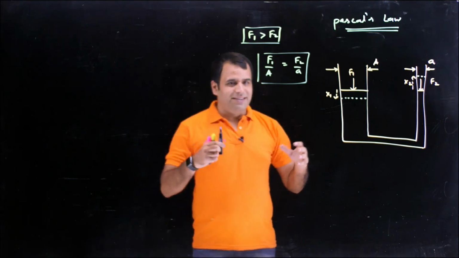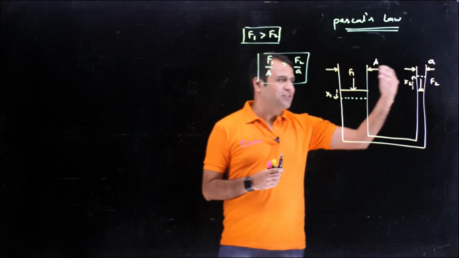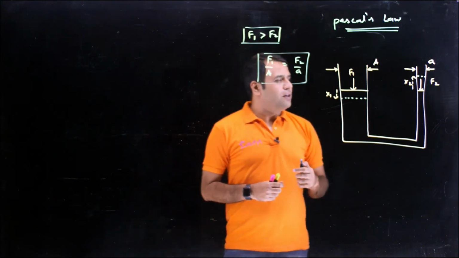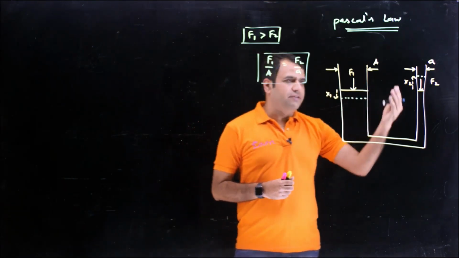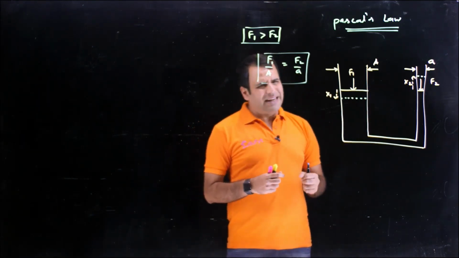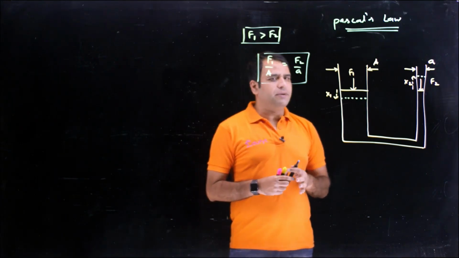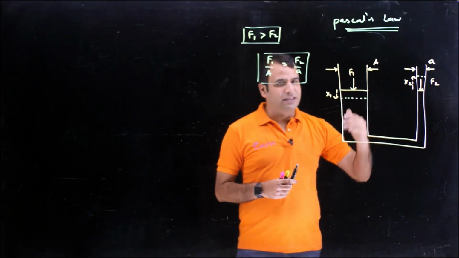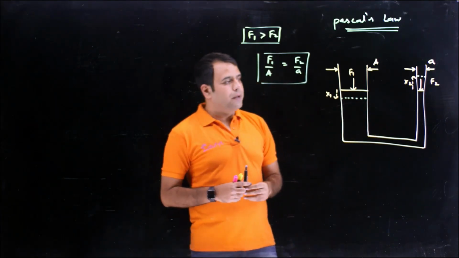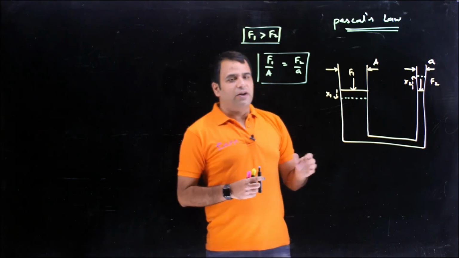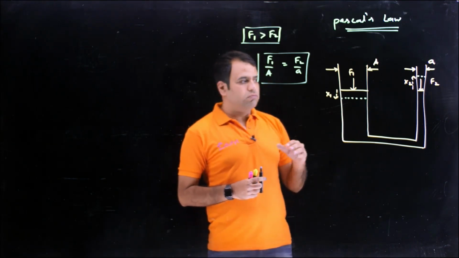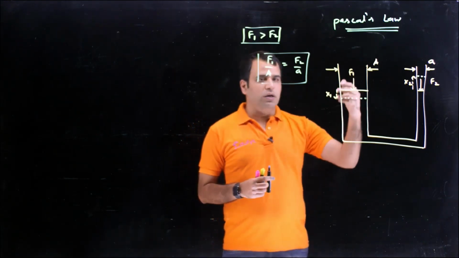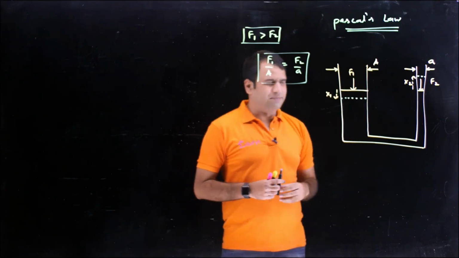Because if I can somehow increase the amount of work I'll be getting out of my force, I'll be very happy to do that. So let's check for it. This time I apply the same forces F1 and F2, and they are slightly different, because of which these pistons are getting displaced. But during displacement of the piston, their velocity is approximately 0. So this fluid is not having any kinetic energy. There is no transfer of kinetic energy happening. So all the work done by the forces is happening onto the piston.